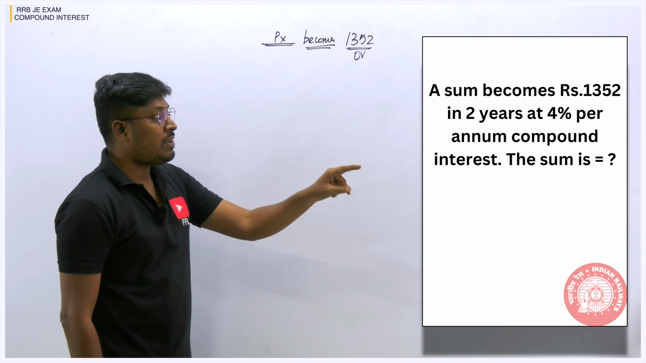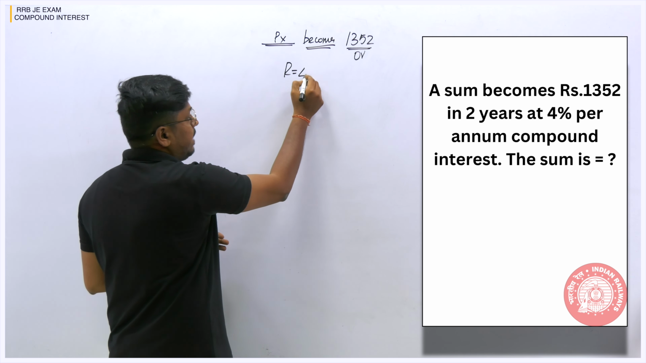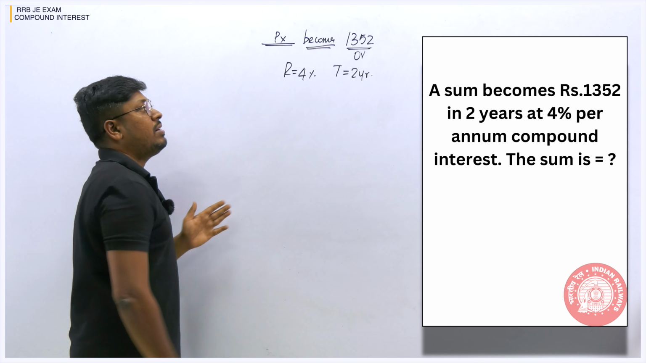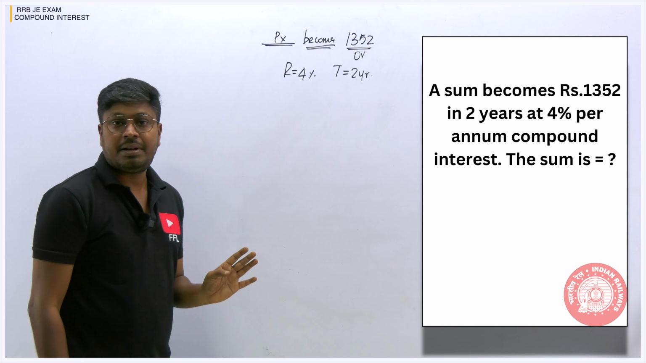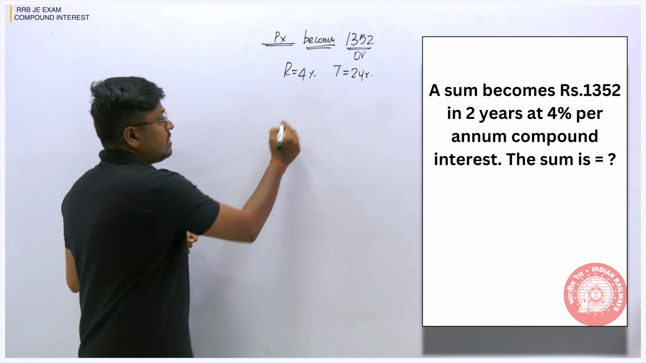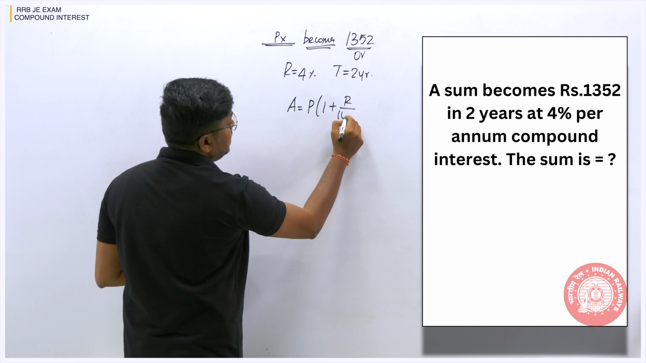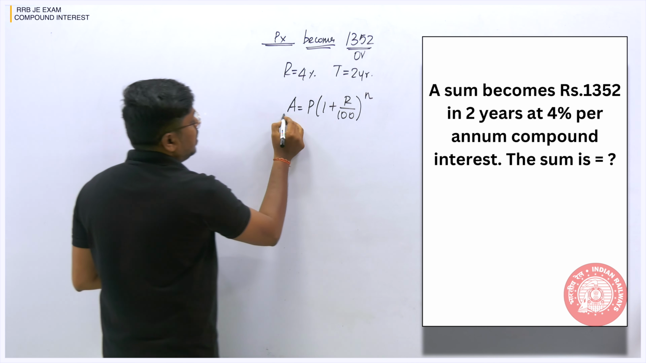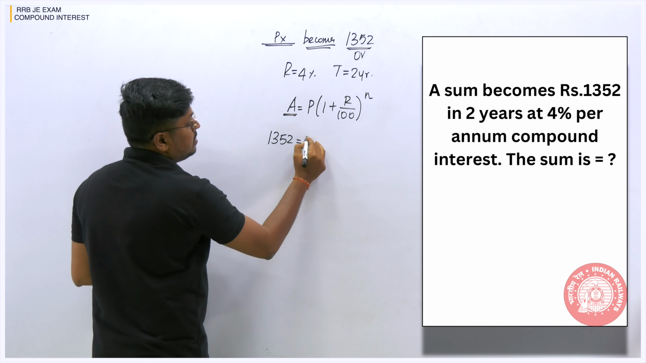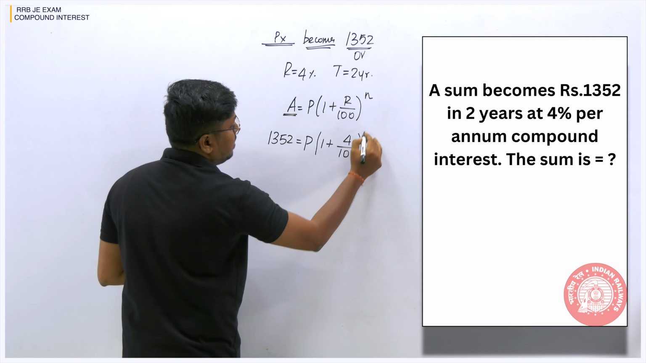1352 is the overall amount and the principal is what we need to find in the question. Other than that, they have given the rate of interest, 4%. So R value has been given. Time duration is also given, 2 years. So based upon it, our target is to find what is the principal, right? So now we can use the overall formula: A equals principal into 1 plus R by 100, power n. So what about the value of A? 1352. So 1352 is equal to principal into 1 plus 4 divided by 100, power n.